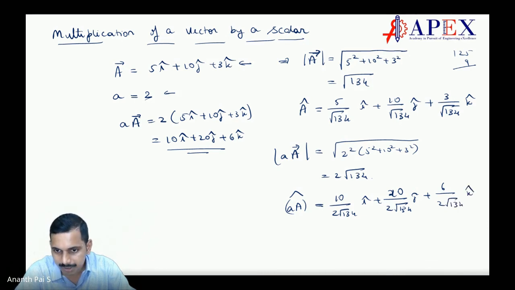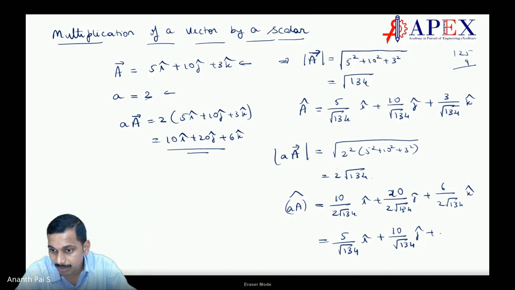So what happens when you multiply by a scalar? You increase the magnitude but not the direction. Direction remains the same, but the magnitude changes.